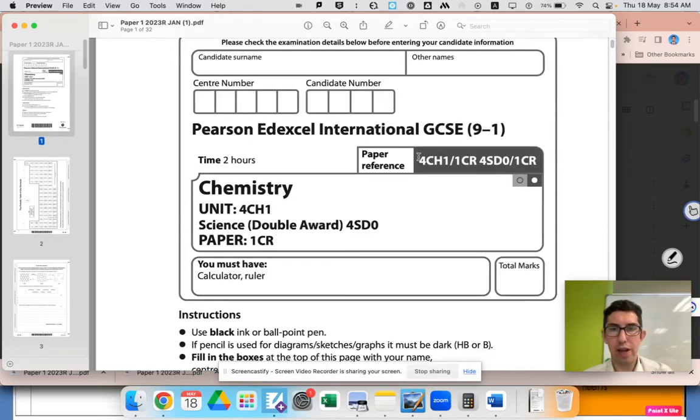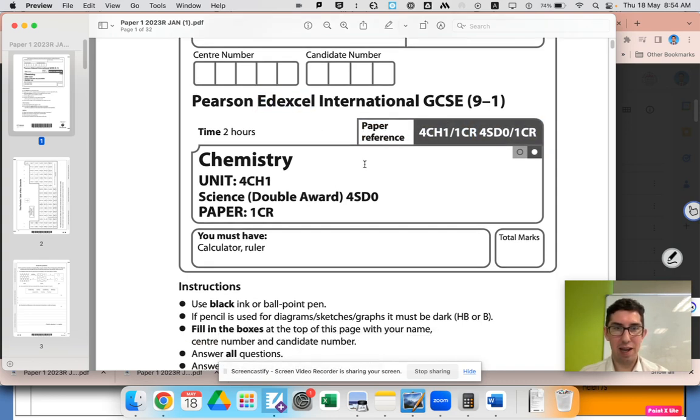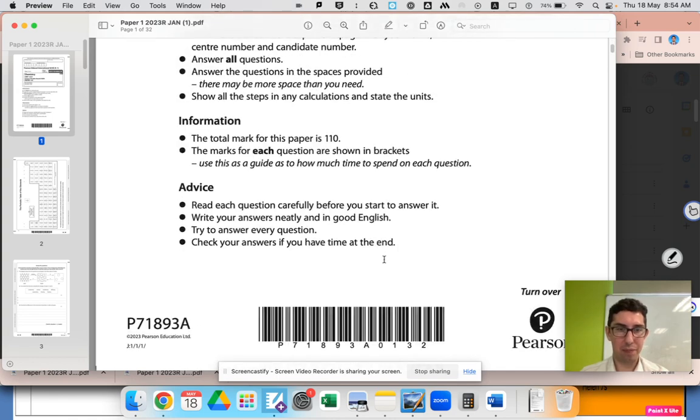Okay, so this video is going through the International Edexcel GCSE paper from January 2023. This is the regional paper, but the regional paper has no difference to the normal non-regional paper. It's just for people who live on the other side of the world. Same content. So make sure it's the right exam board. This is obviously paper 1.